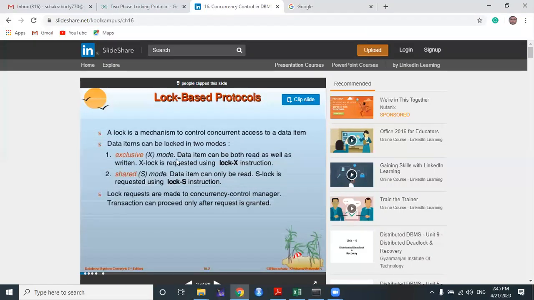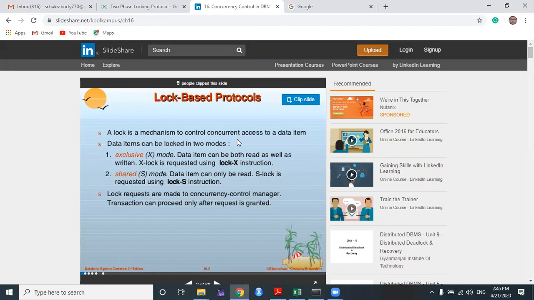The transaction uses the lock that it actually requested from the concurrency control manager. If the data item is not locked by any other transaction, then a new transaction can use an exclusive mode lock on that data item. What I said is, if the data item has not been locked by any other transaction previously, the concurrency control manager grants the exclusive mode lock to the new transaction. But if the data item has already been locked by some other transaction with an exclusive mode lock, then no other transaction can be allowed to make an exclusive mode lock on the data item.